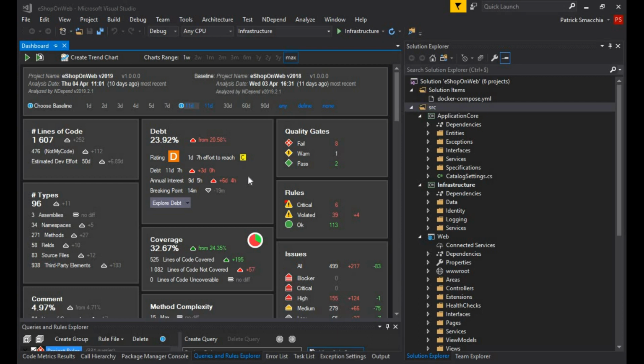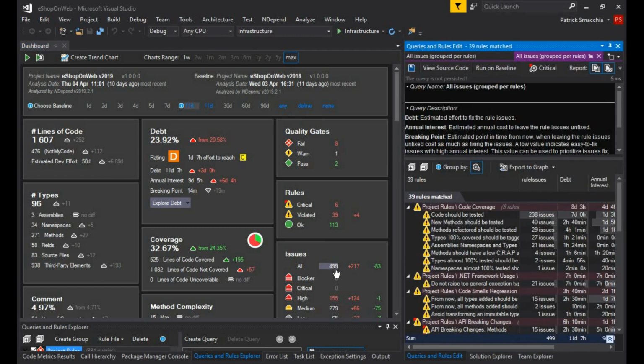On the dashboard, we can see that NDepend estimates that on this code base, it would take 3 man-days to fix new issues introduced since the baseline, or 11 man-days to fix all issues. By listing all 499 issues grouped per rules, we can see the debt estimations per rule.